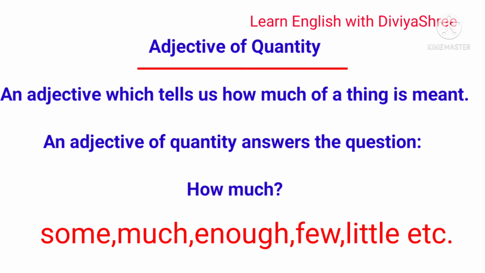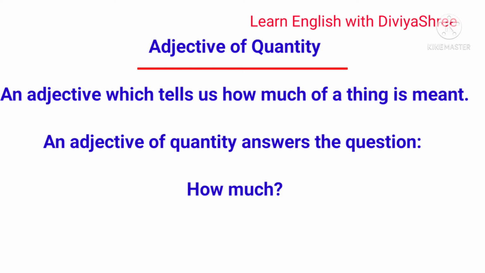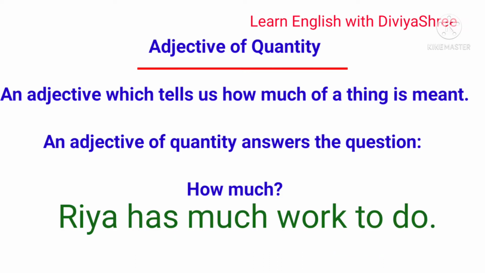If I say Anshu gave the poor man some food. So here food is the noun. The word some is describing the quantity of food, so it is an adjective of quantity. In the same way, if I say Riya has much work to do. Here much is telling about the quantity of work Riya has to do. So much is working here as an adjective of quantity.